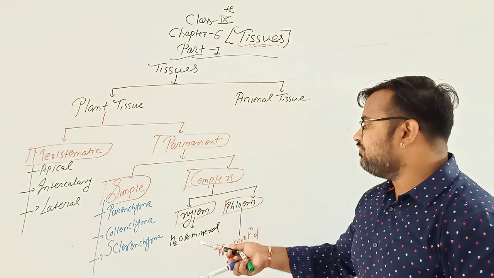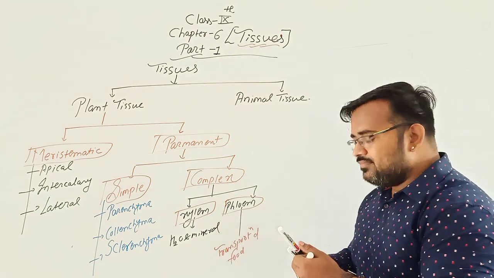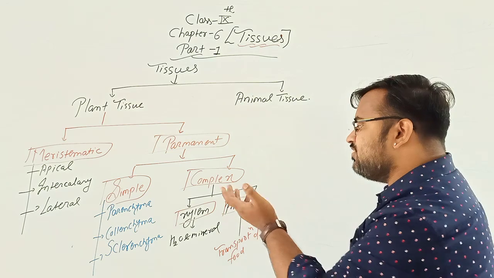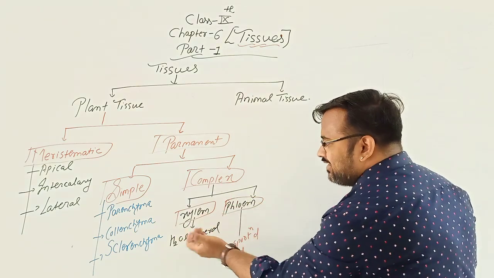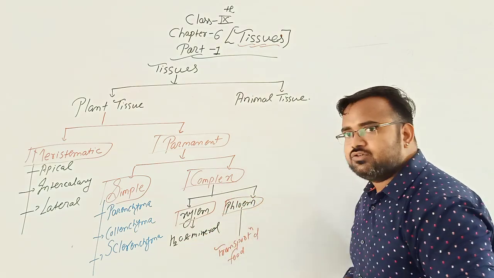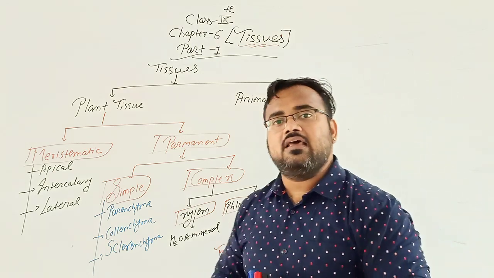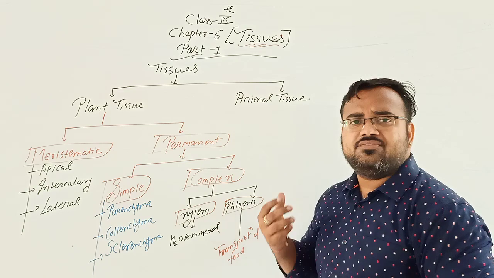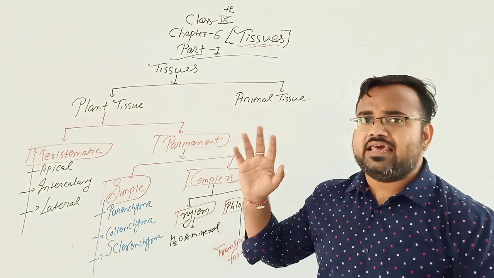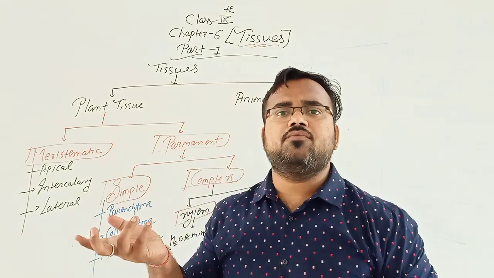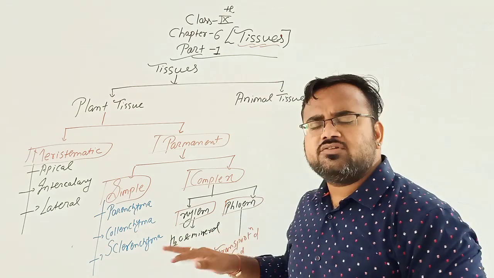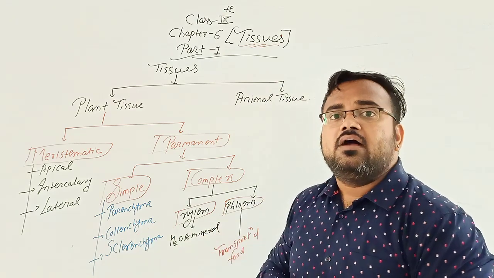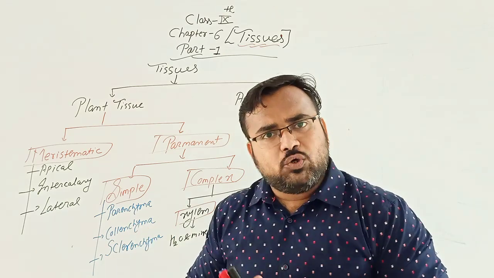See, you may get confused between xylem and phloem. That is, xylem performs the transportation of water and mineral, and phloem performs the transportation of food. In examination, students get confused between the xylem and phloem. They think xylem performs the transportation of water or food, and phloem performs the transportation of food or water. Okay, so it is easy to remember.